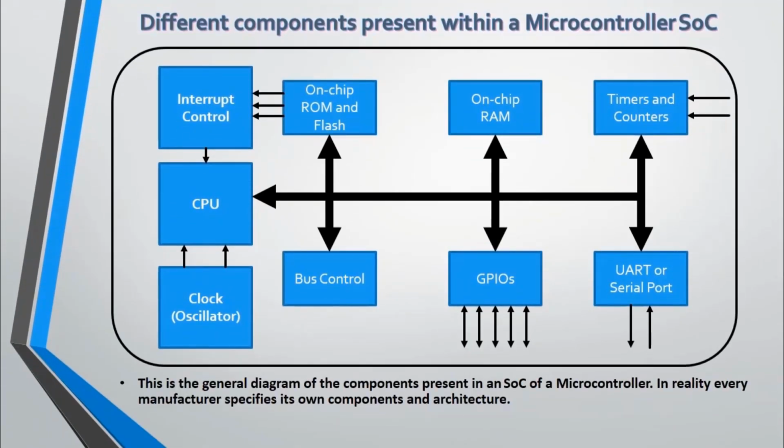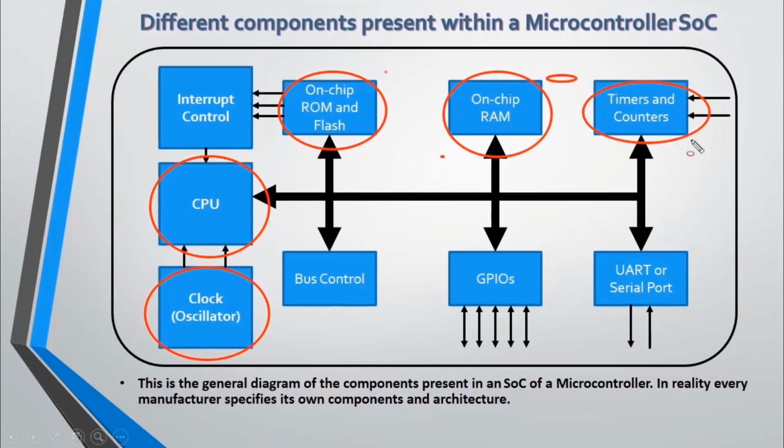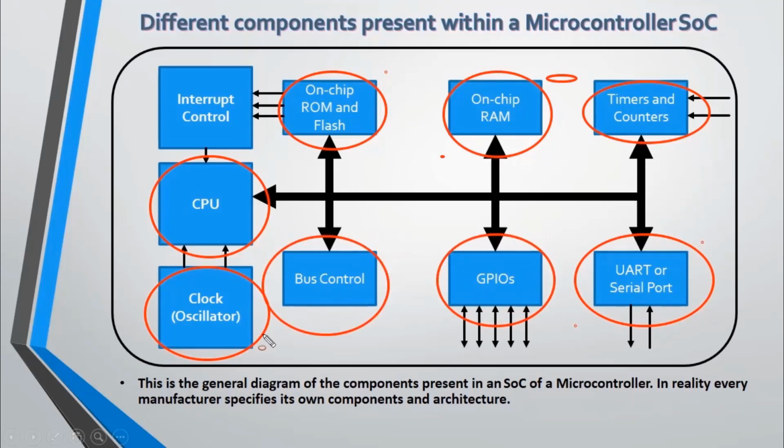There are different components present within a microcontroller system on chip. The components shown here are general components. Not all microcontroller SoCs consist of these components or this architecture, but most microcontrollers generally do. The central processing unit is very obvious, and a clock generates enough frequency for the processing unit to process. A ROM and a flash memory are also very important because they hold the program itself. Then there are RAM, timers and counters for different types of programs, serial communication ports for the microcontroller to be programmed, general purpose input outputs or GPIOs, and bus control.